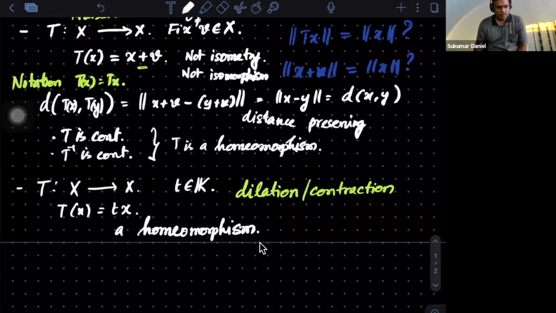Now, if you have done a homeomorphism, what will be the image of an open set under a homeomorphism?